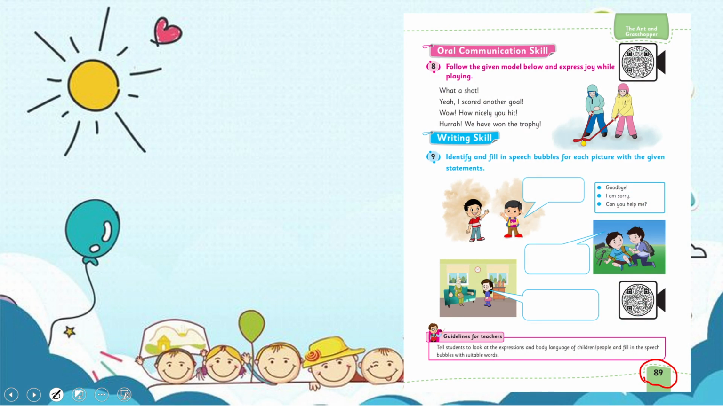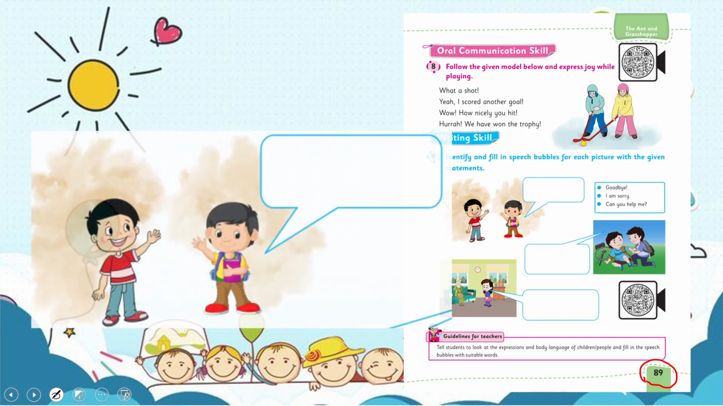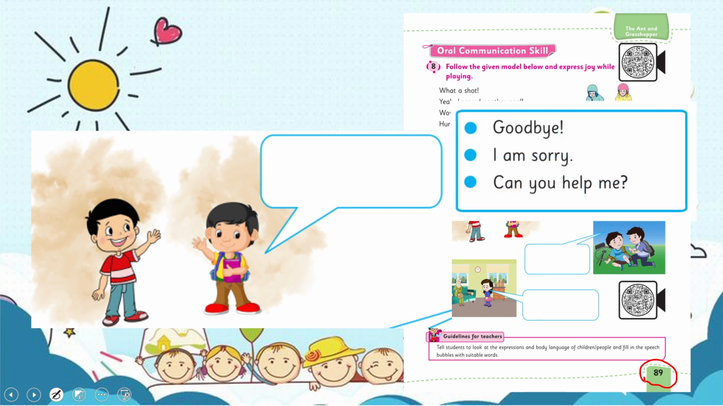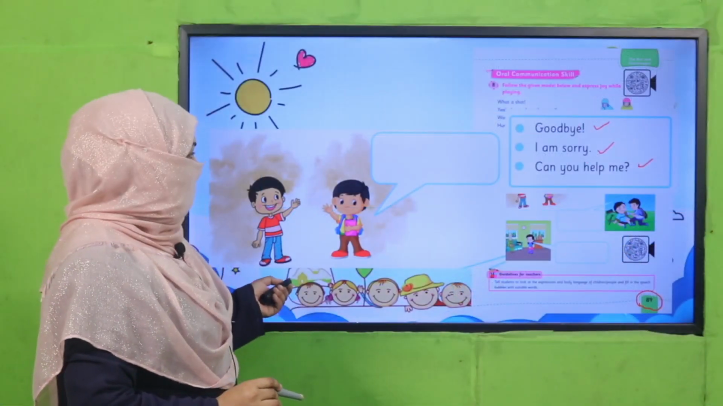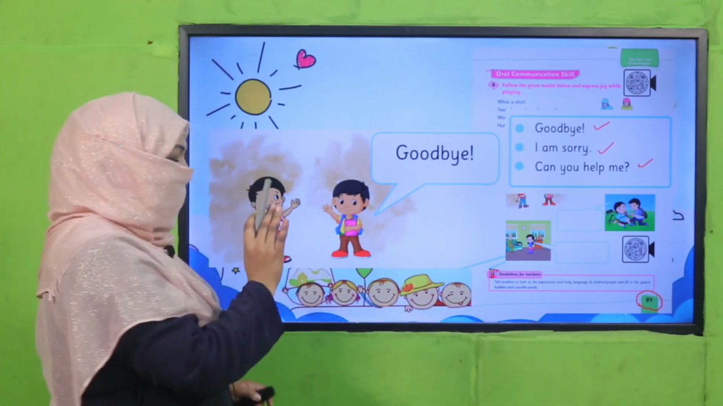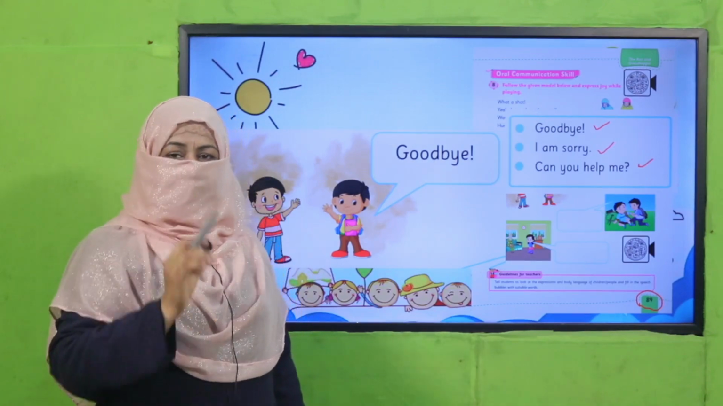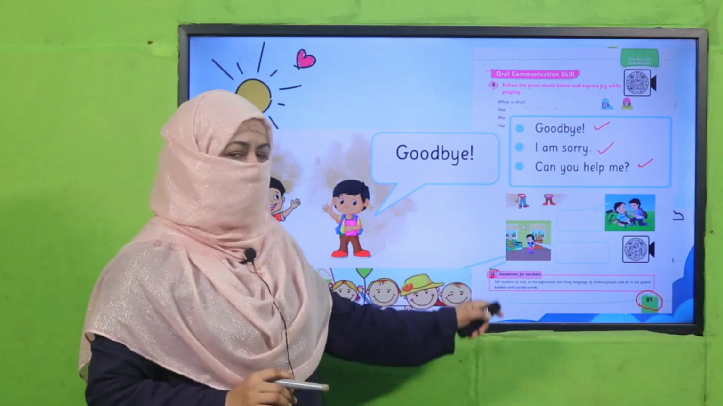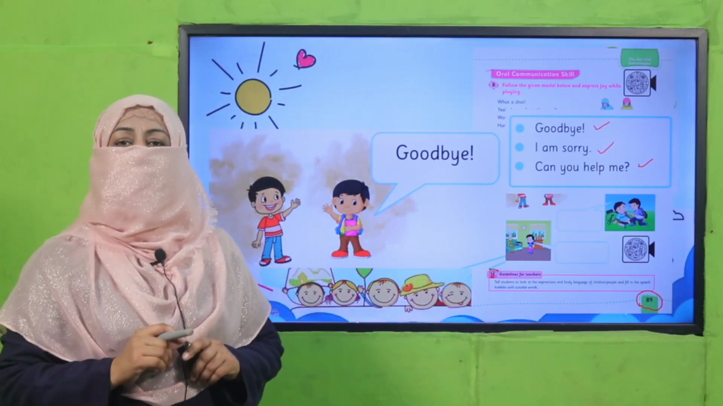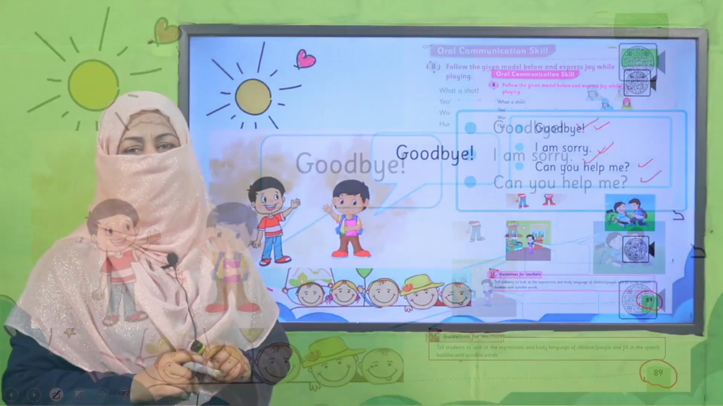What you will do, there are pictures. For example, this is one of the pictures. There are two boys, and out of these words, these expressions, find out what they are saying. Are they saying goodbye or I'm sorry or can you help me? Now, out of these three, which is appropriate for this picture? Yes, it is goodbye, because they are waving to each other. Goodbye, see you tomorrow. This is how you're going to complete it on page number 89. Pause the video, complete this task in your book and then come back.